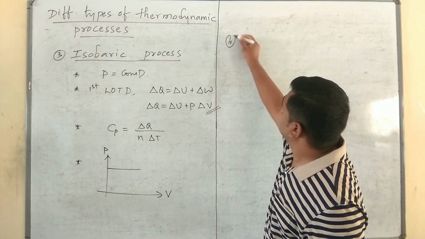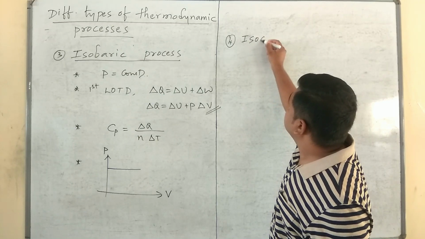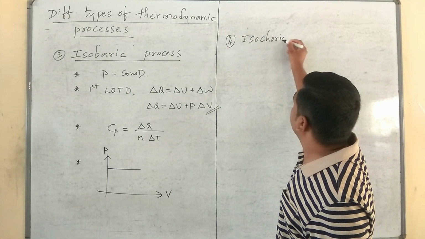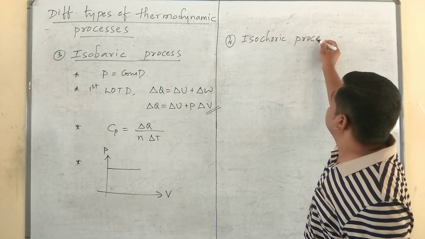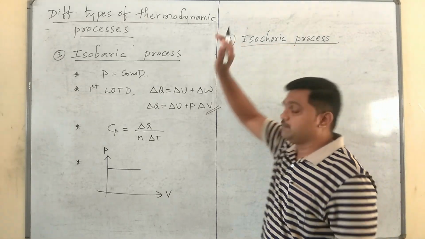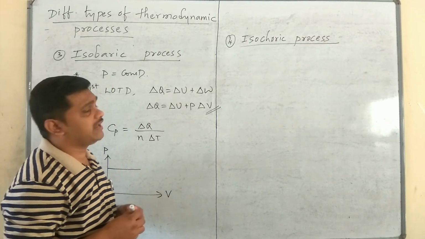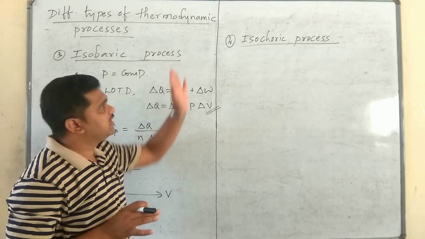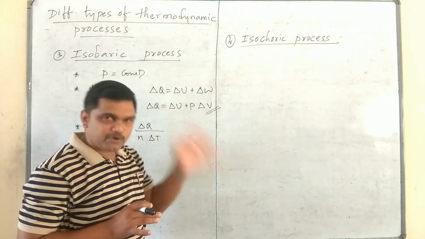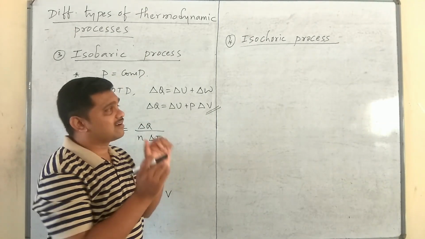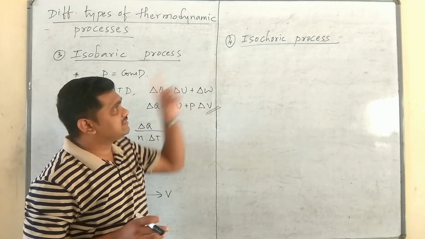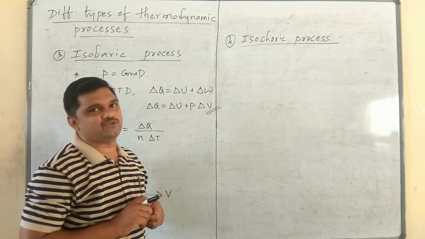Next, the fourth one, isochoric process. Please remember, iso means same, choric means volume. The thermodynamic process that takes place at constant volume is said to be an isochoric process.